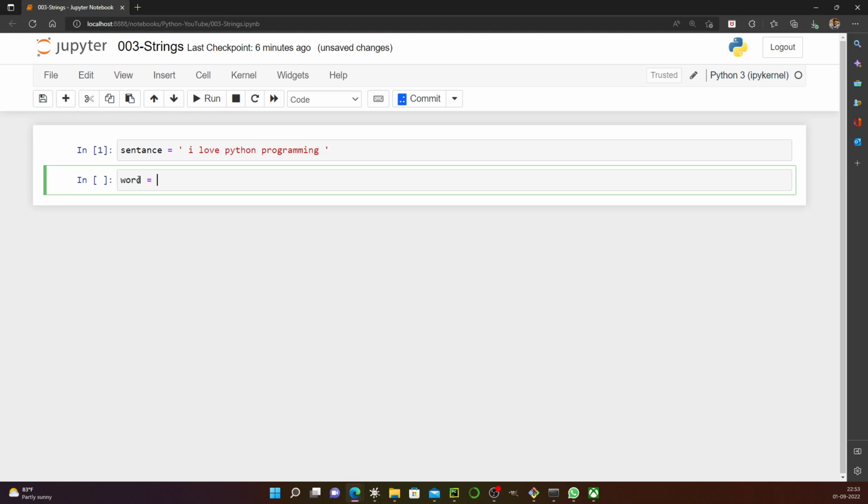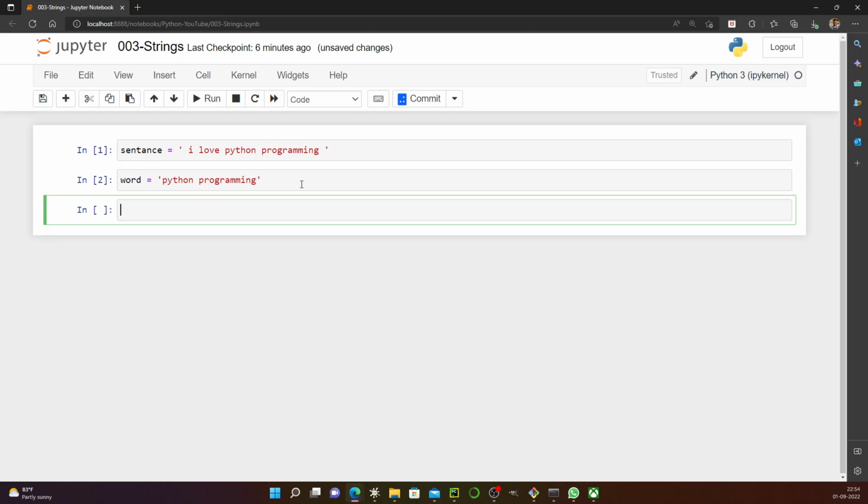Let's consider one word. Let's say word equals "Python programming". This is how I define a word. There is a function called len, which gives you the length of any string.